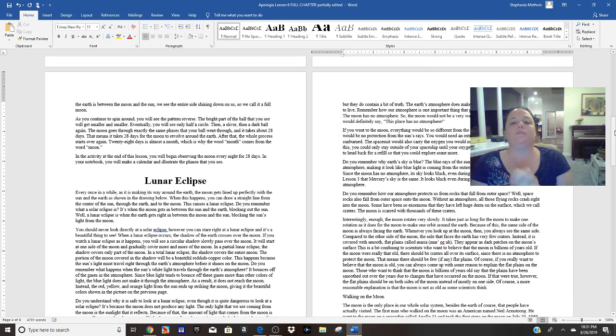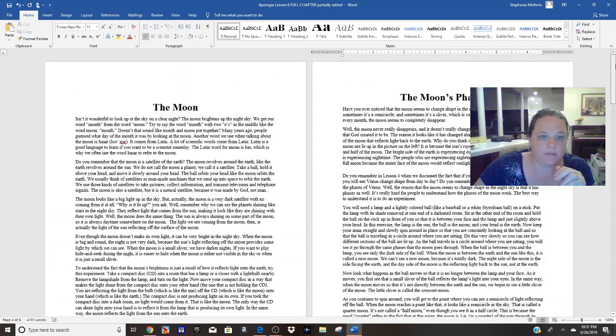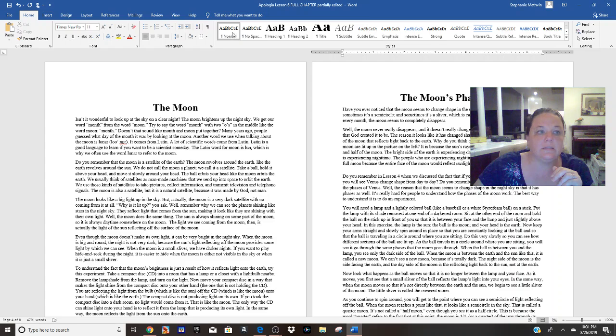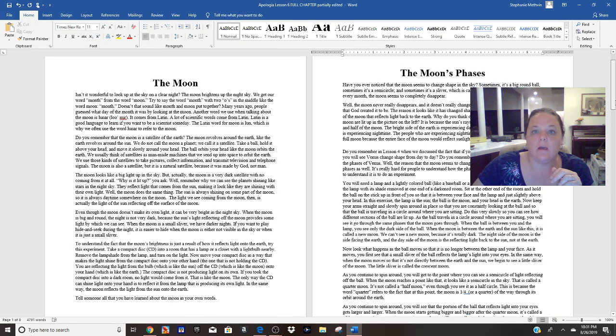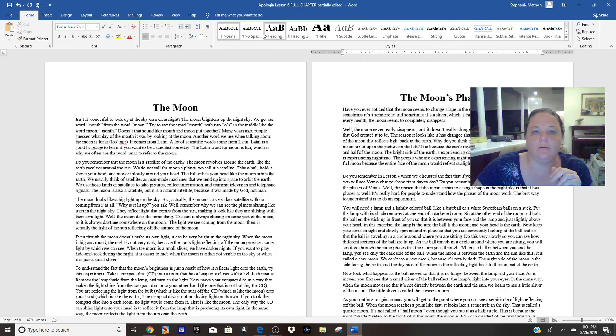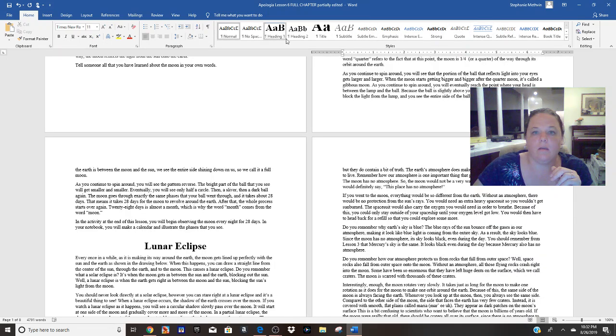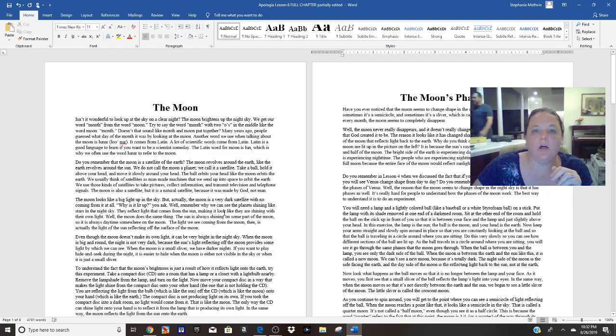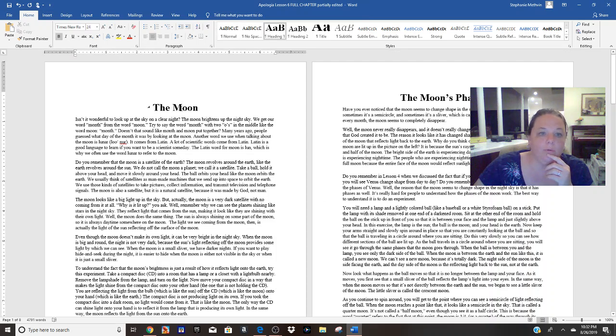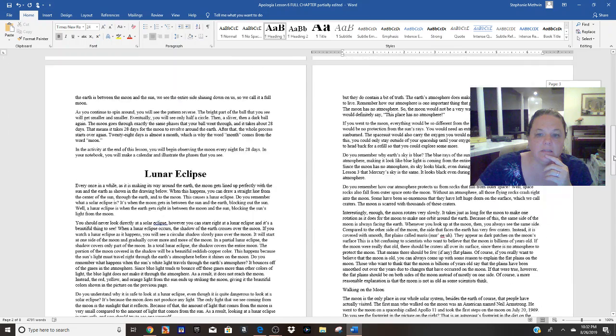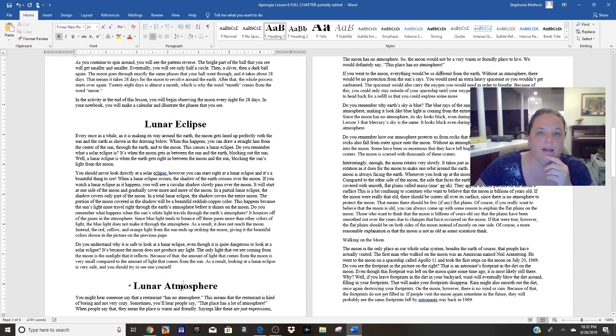Okay. Anyway. So the next thing I want to go over with this is we talked about styles. These are your styles up here in this top menu. What we are typing in is called normal. That just means everything in here is normal text. But what we did here for the moon's phases, and I think we did one more or two more, lunar eclipse, and I think lunar atmosphere is all we had. We changed that to heading 1. And we modified heading 1.